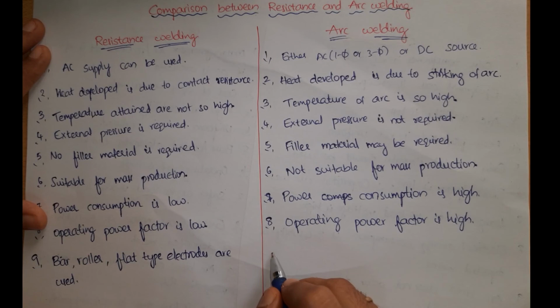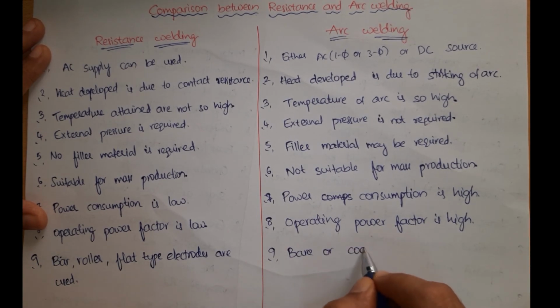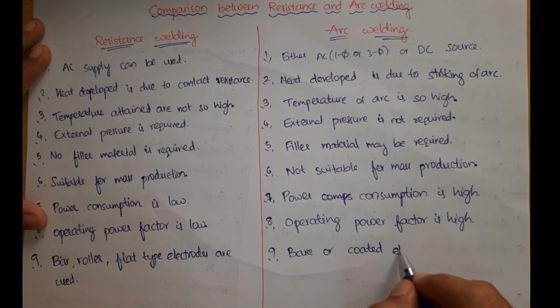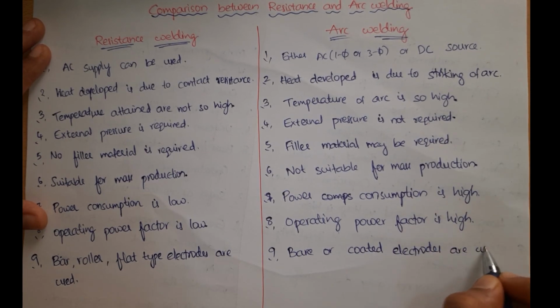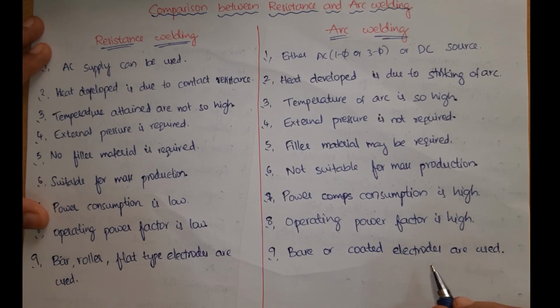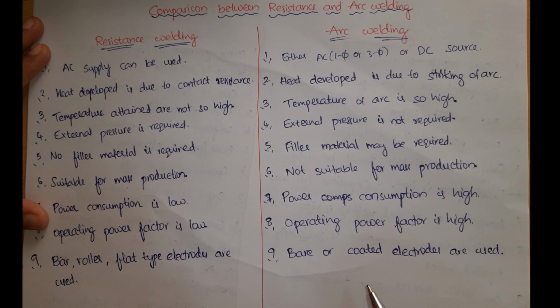So these are the comparisons between resistance welding and arc welding. Now I hope you are clear with both kinds of welding techniques. Thank you.